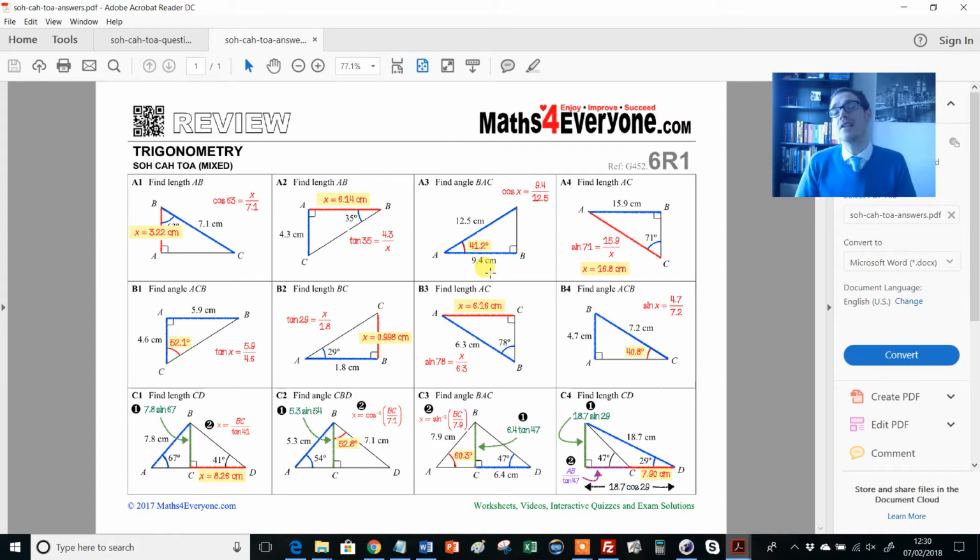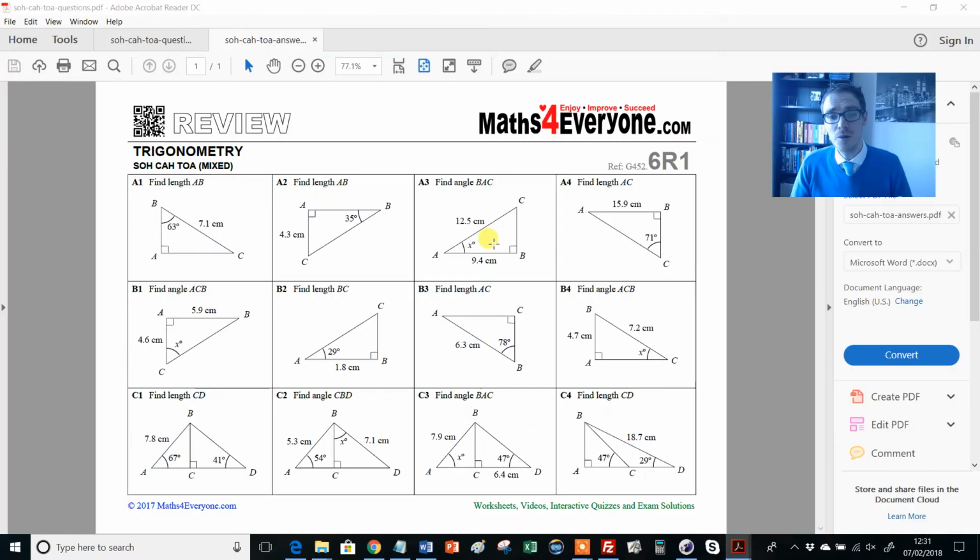Well, there are three ways I intend to. The first is probably the most obvious, and that's as an end of topic piece of work. So imagine I've taught the basics of SOHCAHTOA to my Year 9s and my Year 10s. I'm just about to start the application problems, the interleaved questions, the tricky twisty ones. But first, I want to check that my kids' basics are in place. I want it automatic, I want them fluent, I want them to have mastered the basics.